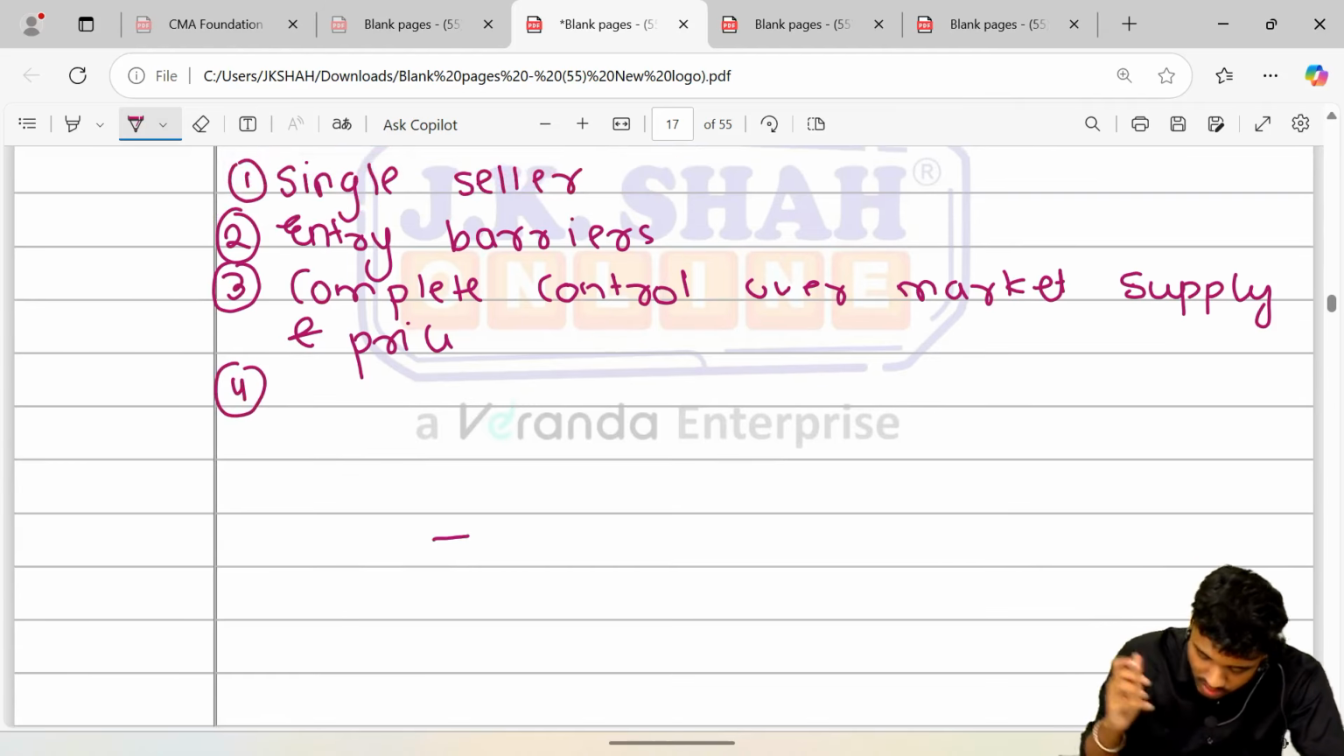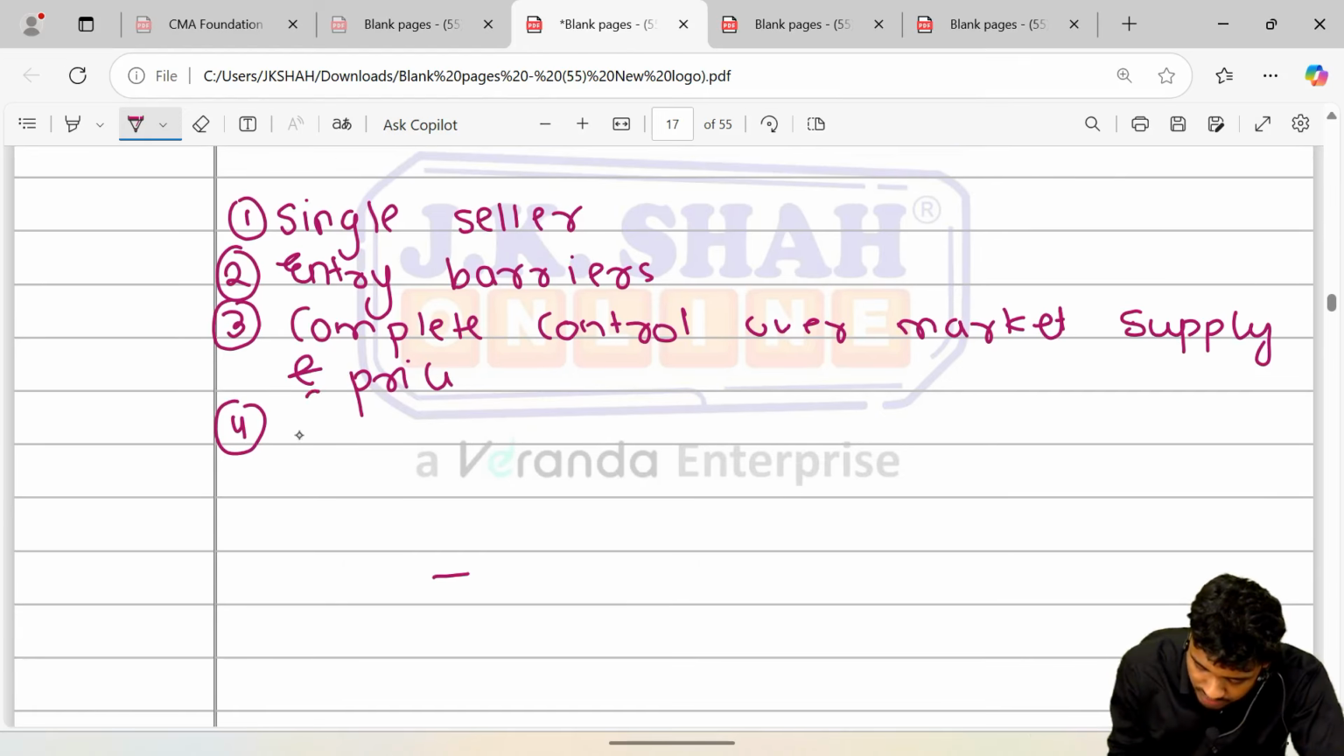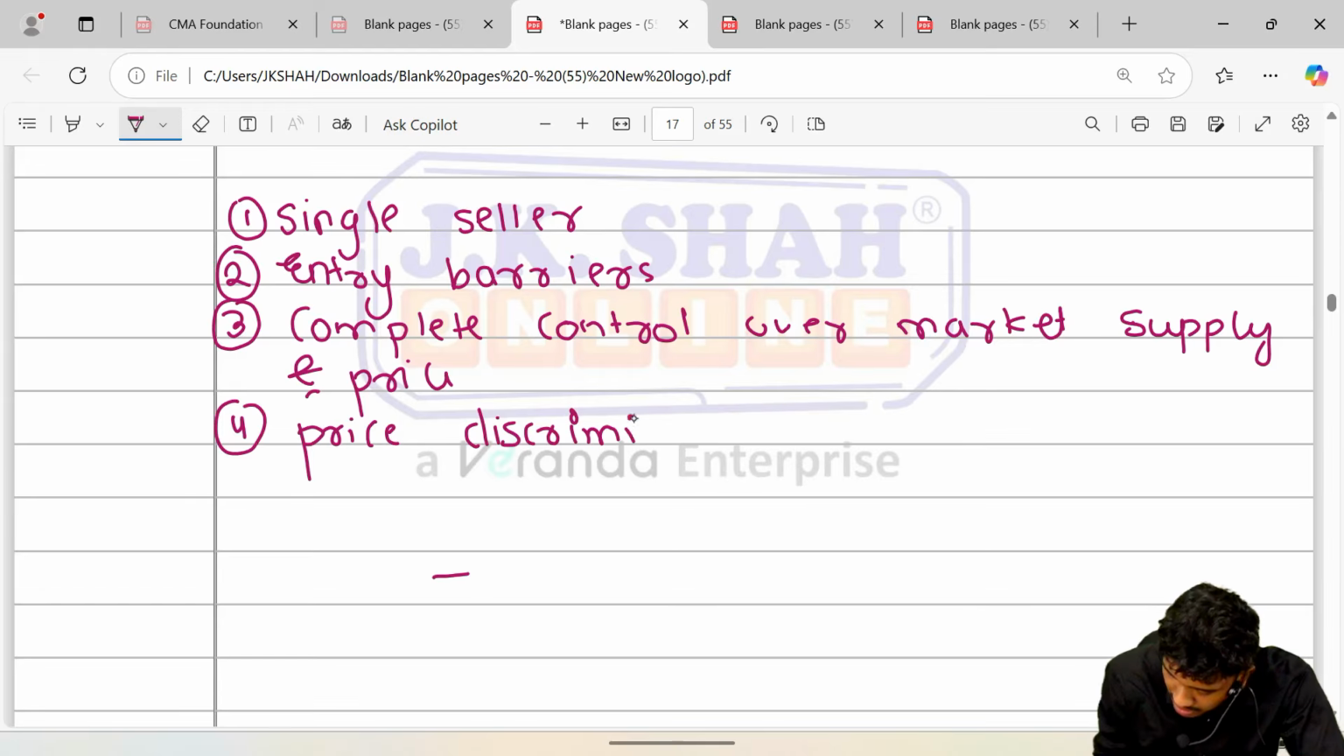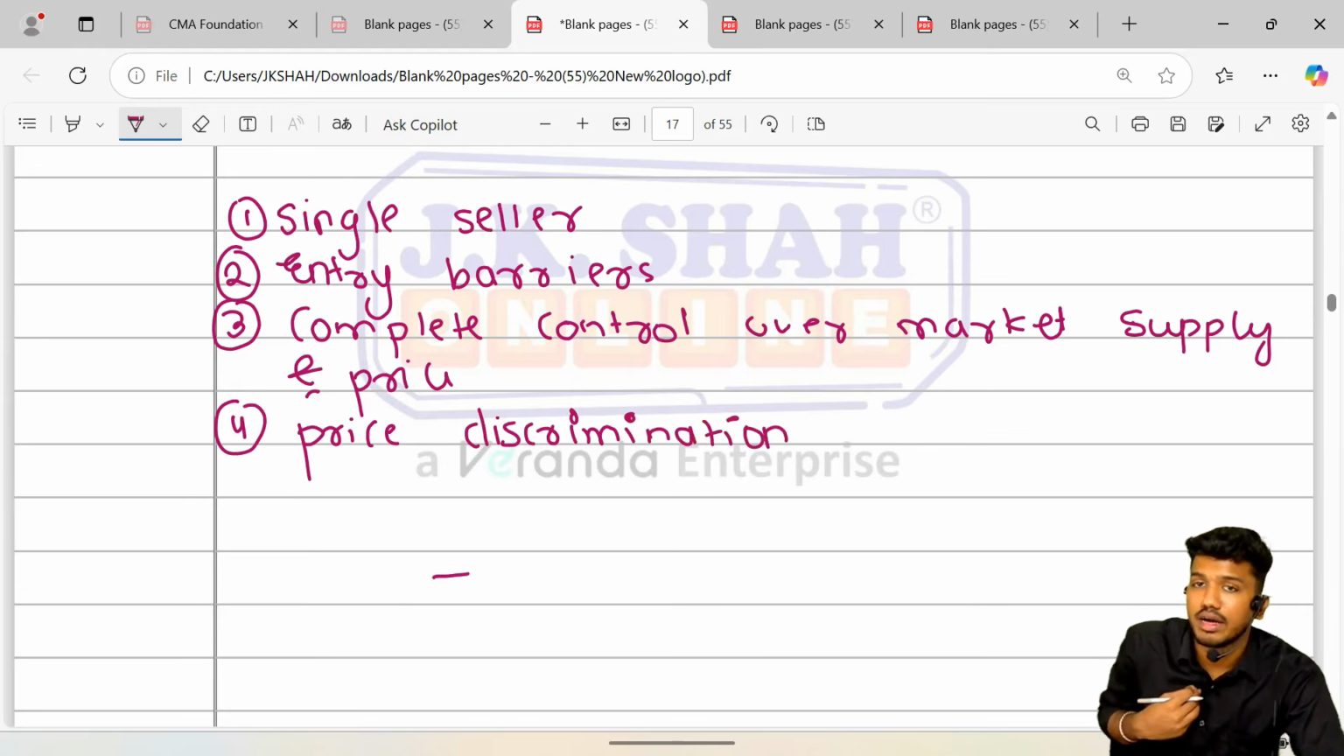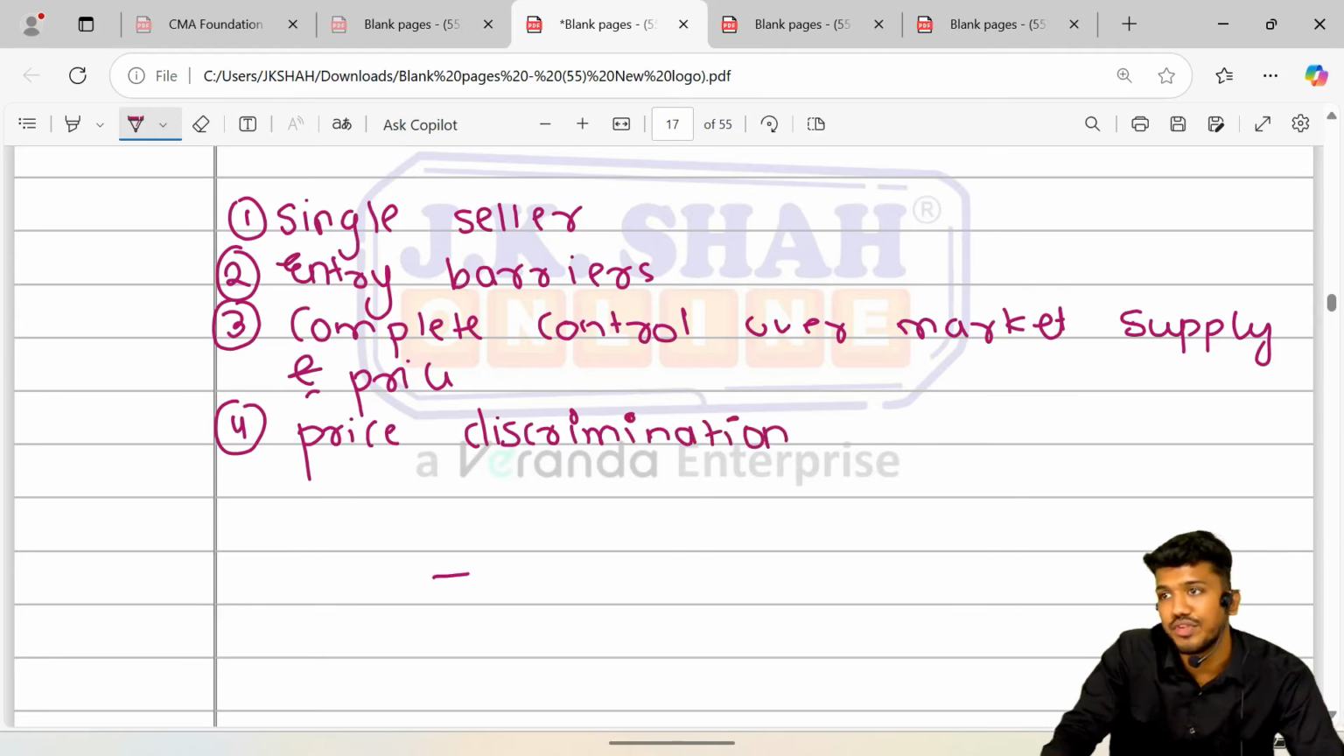Next, the most important feature of monopoly is price discrimination. What is price discrimination? Price discrimination is a concept where a seller charges a different price to different consumers for the same product. Example,